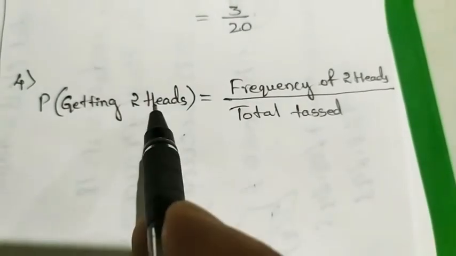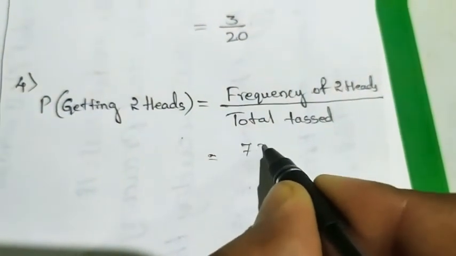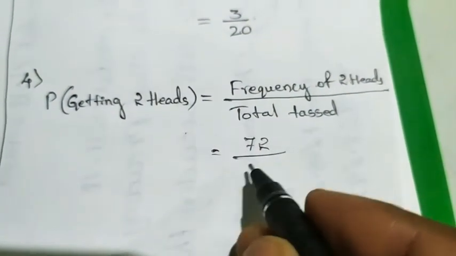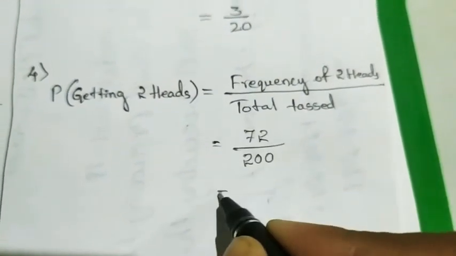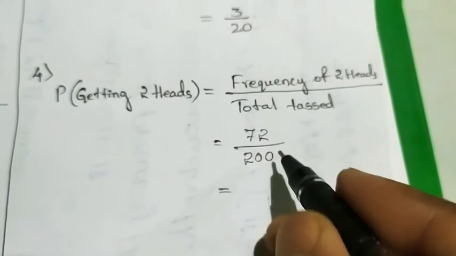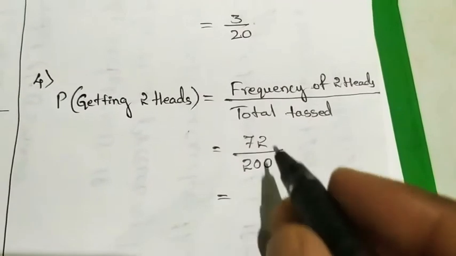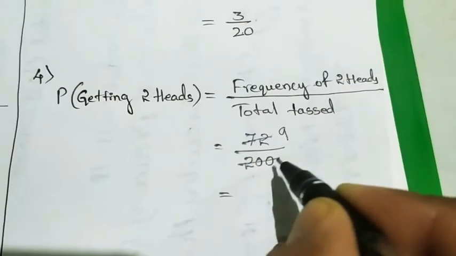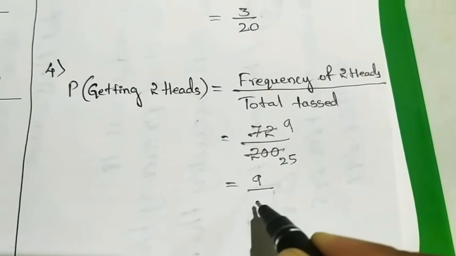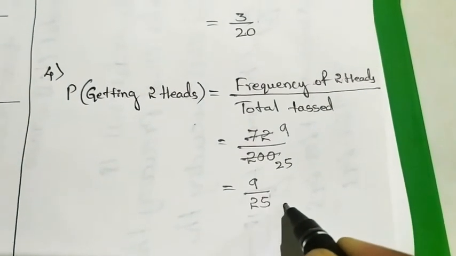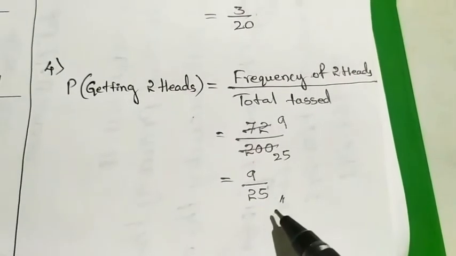Probability of getting 2 heads equals the frequency of 2 heads divided by the total. How much? 72 divided by total. How many times did they toss? They tossed 200. So 72 by 200 is our answer. So simplify this. How much? With 8. 8 9s are 72, 8 25s are 200. So our answer will be 9 by 25. Okay, so the probability of getting 2 heads is 9 by 25.